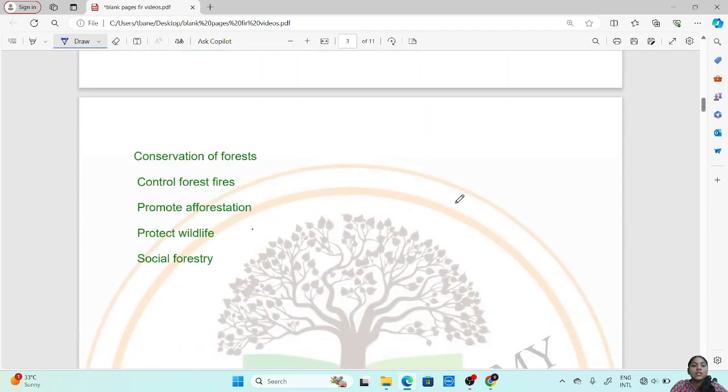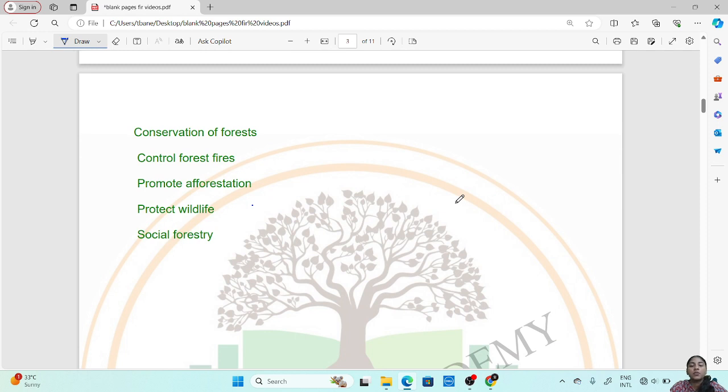Then let us see the conservation of forest. Now conservation of forest means preserving or saving the forest. Now we have to promote afforestation. We have to urge more and more people or the government to do afforestation, that is planting of more trees.